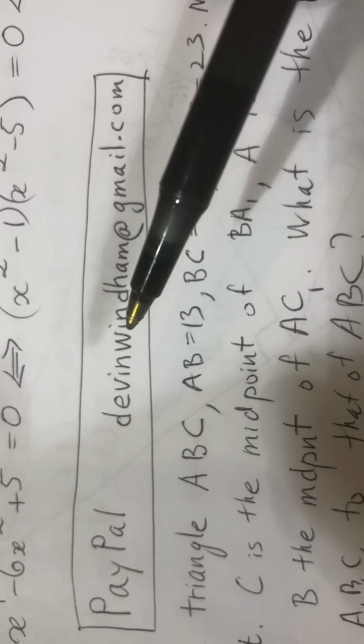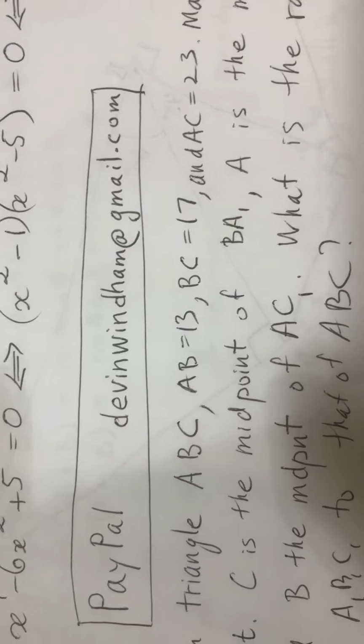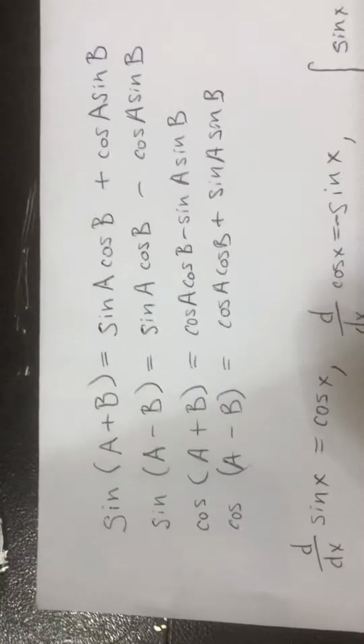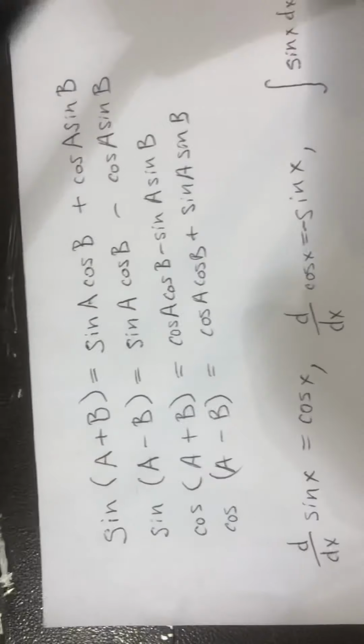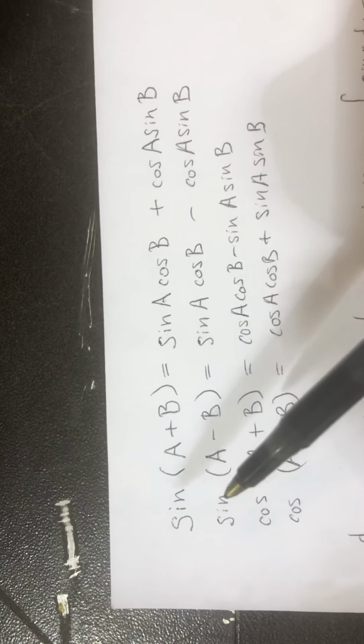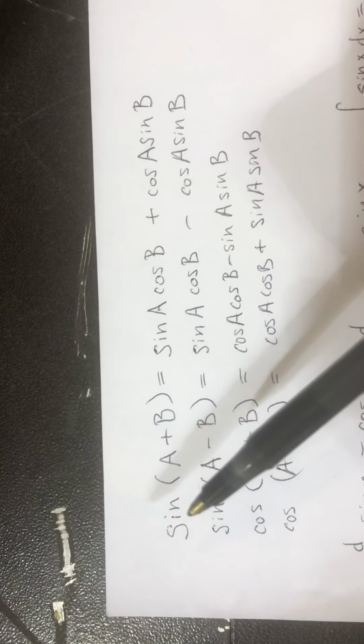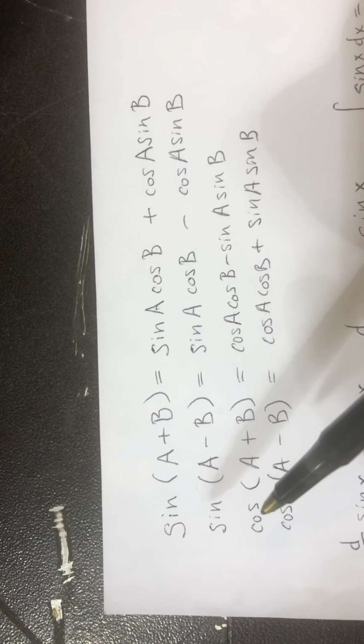Alright, in this video I want to give some mnemonics for the sum and difference identities of sine and cosine. Alright, so here are the identities, and now for the mnemonics. My mnemonic is, I think of sine as the good son and cosine as his bad brother.